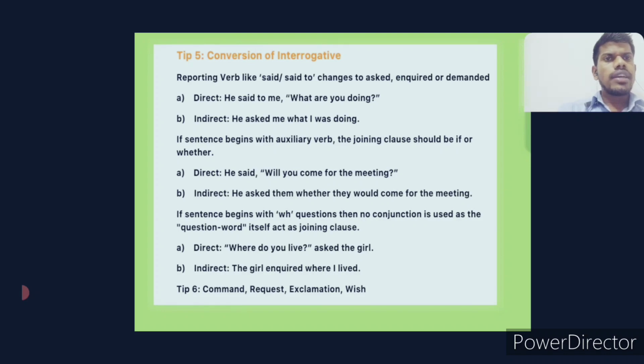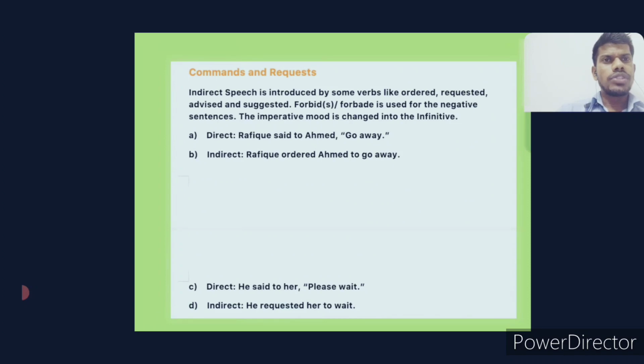Sixth one, the last one I think. So commands, requests, exclamations and wishes. See, indirect speech is introduced by words like ordered, requested, advised, suggested, or forbade. So is used for negative sentences. The imperative mood is changed into the infinitive.